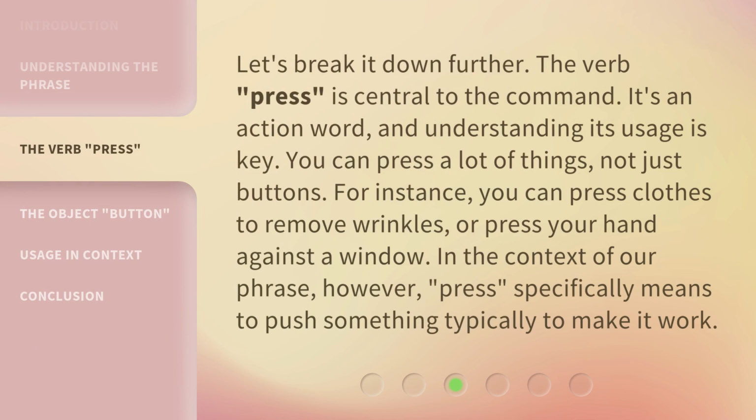Let's break it down further. The verb, press, is central to the command. It's an action word, and understanding its usage is key. You can press a lot of things, not just buttons. For instance, you can press clothes to remove wrinkles, or press your hand against a window. In the context of our phrase, however, press specifically means to push something, typically to make it work.